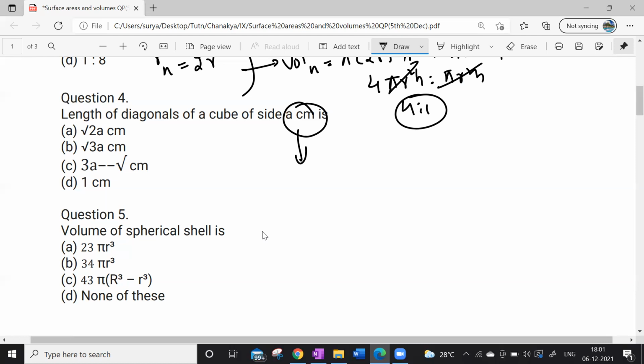Kavya, can you please explain this by using the Pythagoras theorem? Are you here, Kavya? I think Kavya is not here. Harini, are you here? Can you please explain, Harini? Actually, I did not solve the question paper, sir. Okay, okay.